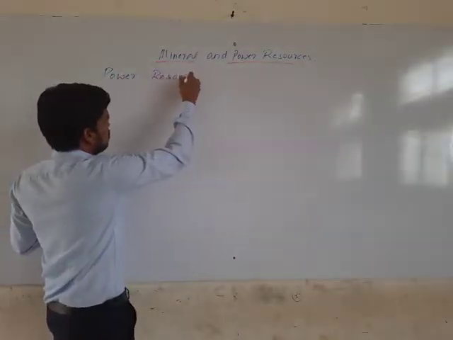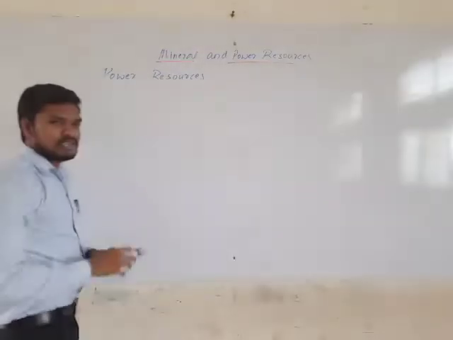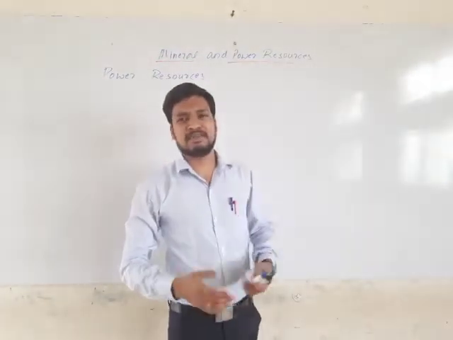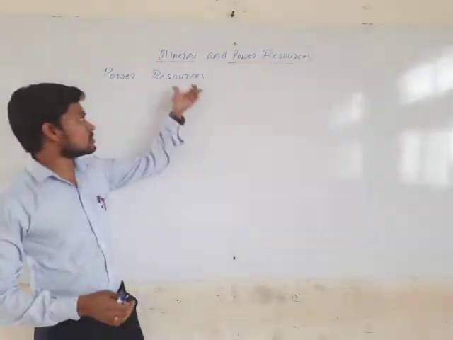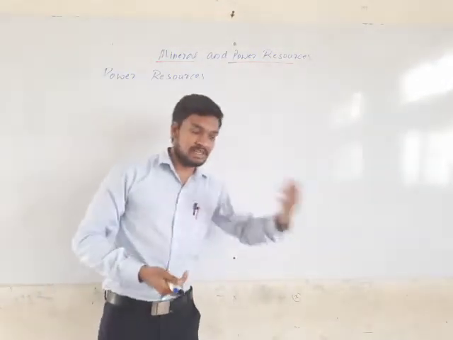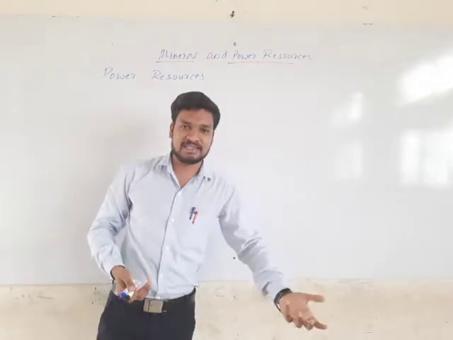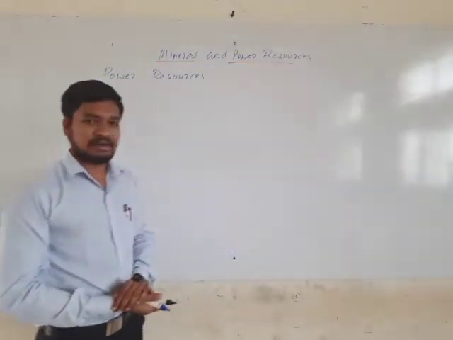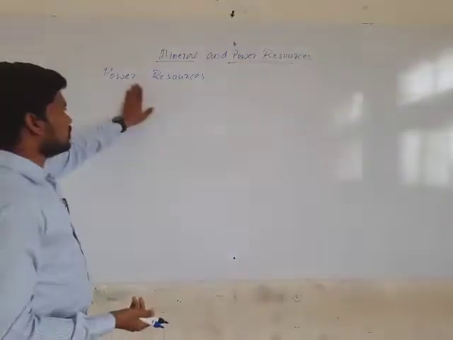The power resource. What is power? Power is nothing but energy, isn't it? The resources which produce energy, or which help us to produce energy, the electricity or the power, are called power resources.